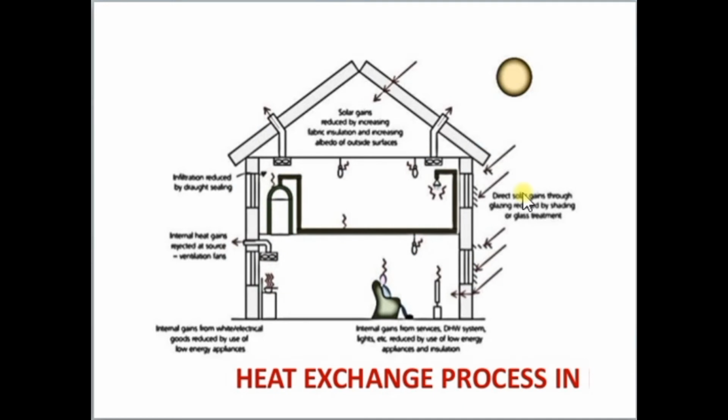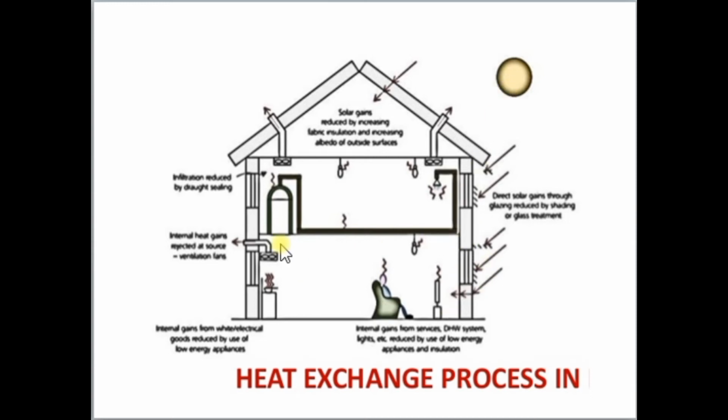So let us understand the heat exchange process in buildings. Just like the human body, a building can also be considered as a defined unit, and its heat exchange process with the outdoor environment can be examined. First, Q1 is heat output from human bodies, lamps, motors and appliances, for example. Q2 is heat effect from solar radiation on opaque surfaces; through transparent surfaces like windows it can be considered separately.